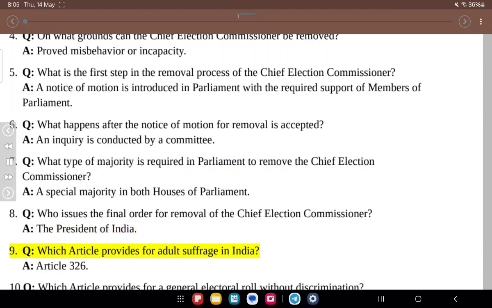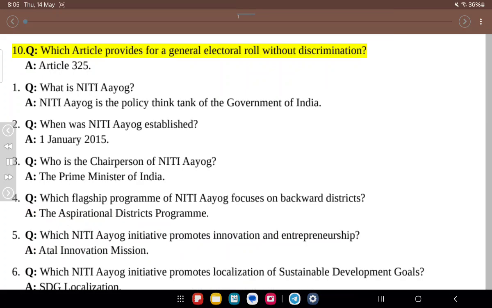9. Q. Which article provides for adult suffrage in India? A. Article 326. 10. Q. Which article provides for a general electoral roll without discrimination? A. Article 325.